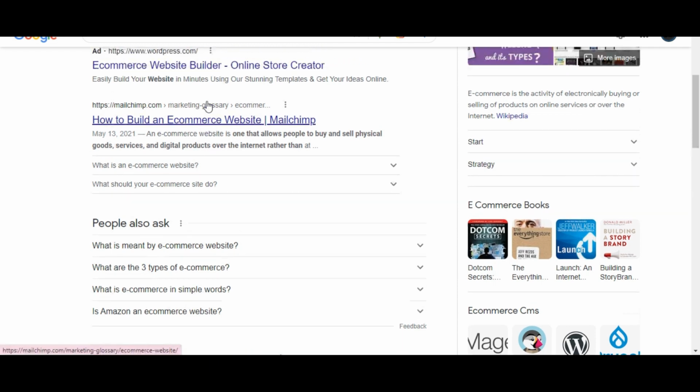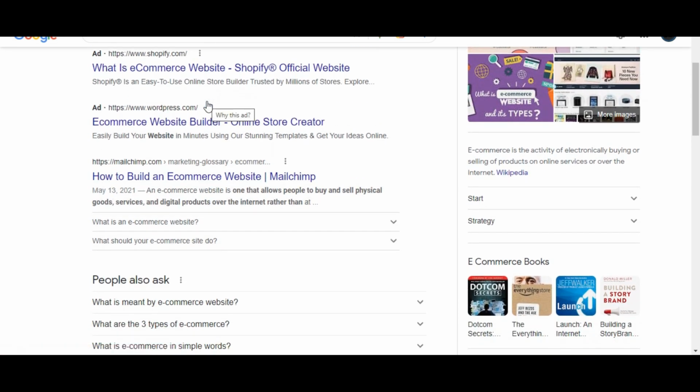So totally it depends like that. Sometimes we obviously write the description of our website pages or blogs, but sometimes Google changes this according to the user's search. So it also depends on Google. If I search for something else, as you can see here, the "How to build an e-commerce website", beside that I write what is an e-commerce website, and as you can see, "An e-commerce website is one..." I got my answer. So this is how Google works on meta title and meta description.